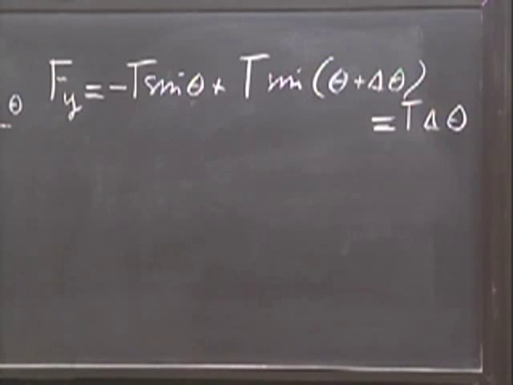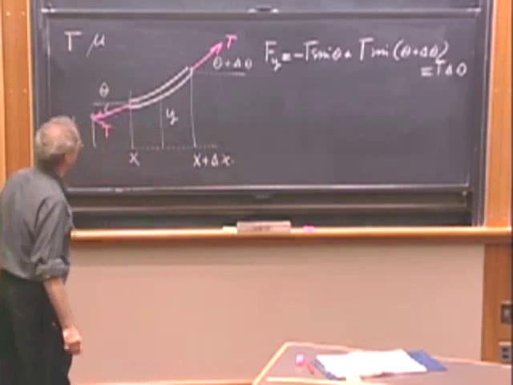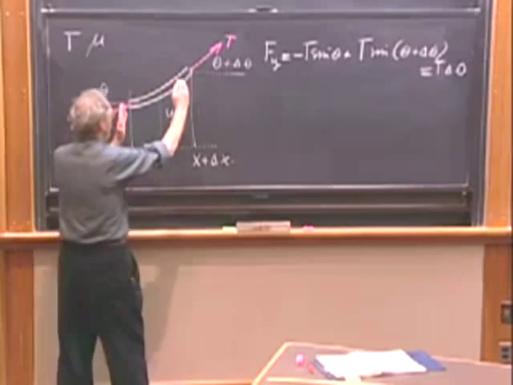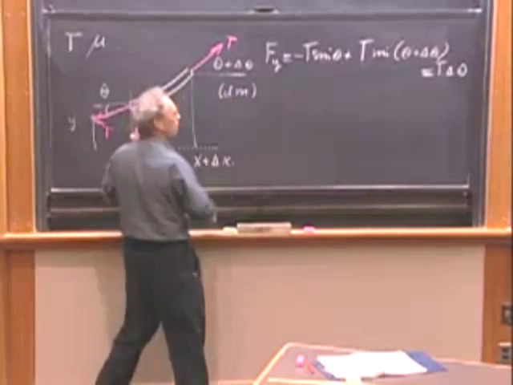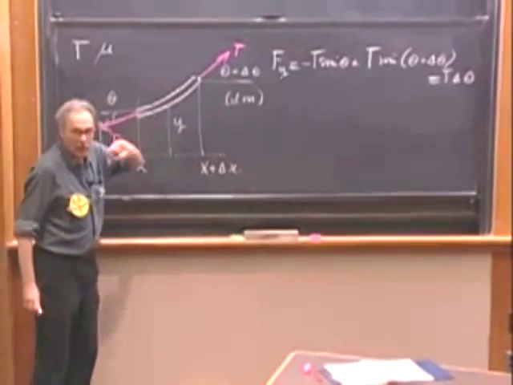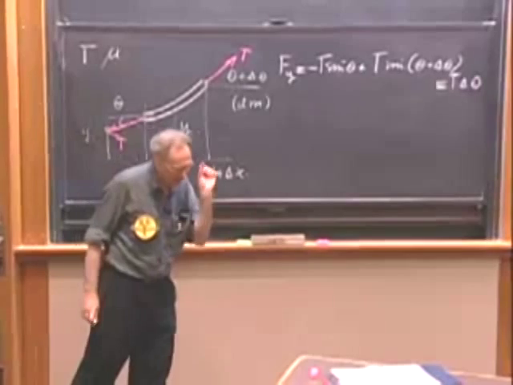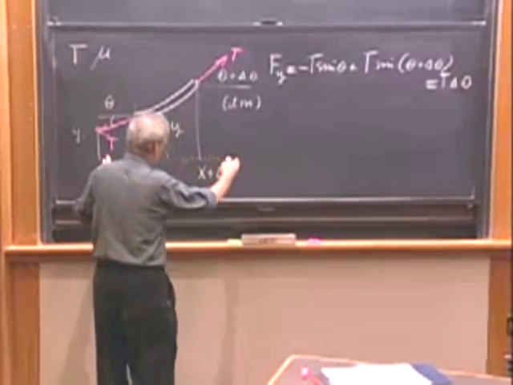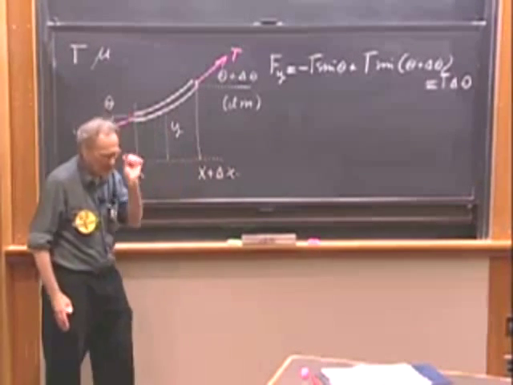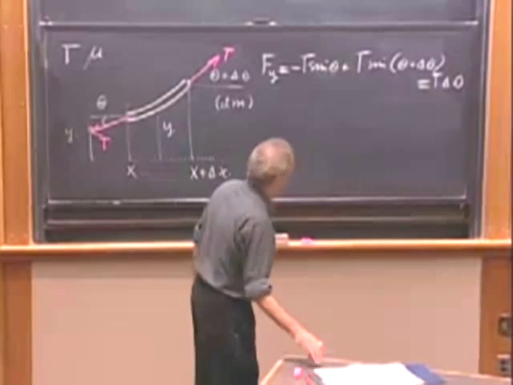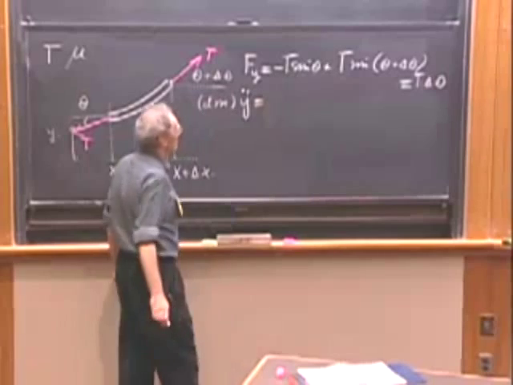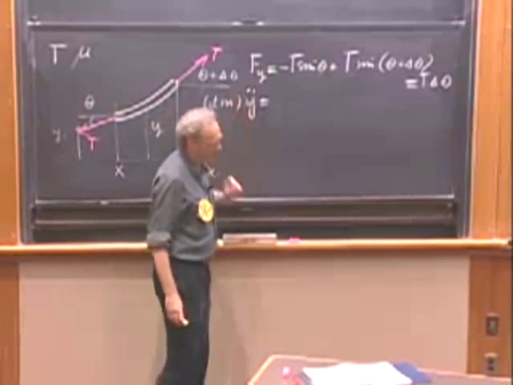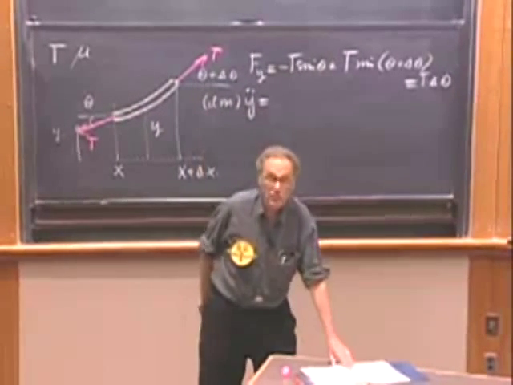Now I will apply Newton's second law. The amount of mass that is in here is dm. And I will calculate shortly what dm is. It's a little bit of mass. We're going to make dx go to 0, an infinitesimally small amount of mass. And so that mass times y double dot must now be this force that we just calculated. So it must be T delta theta.